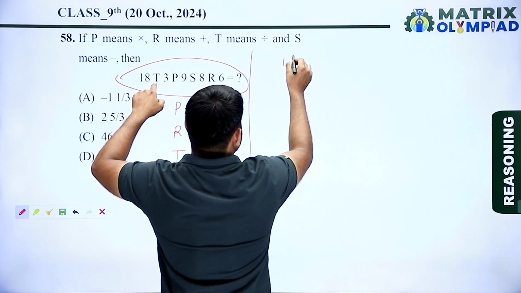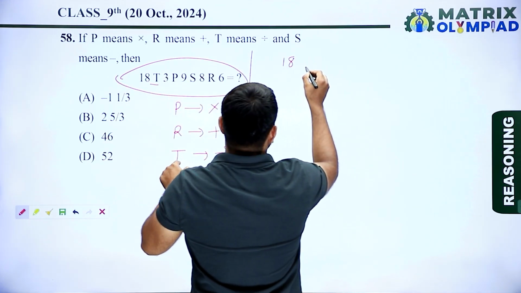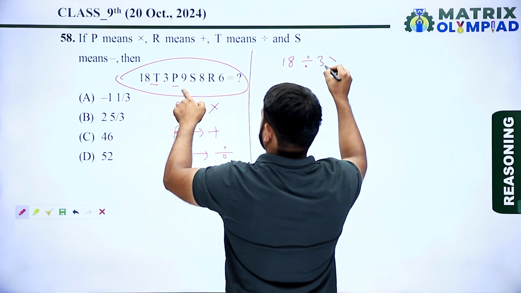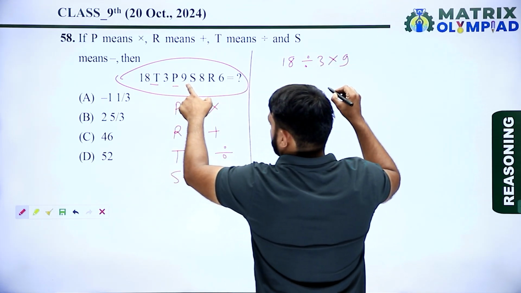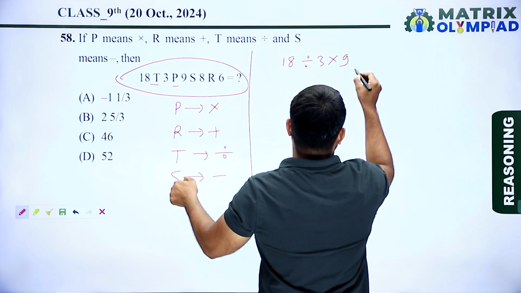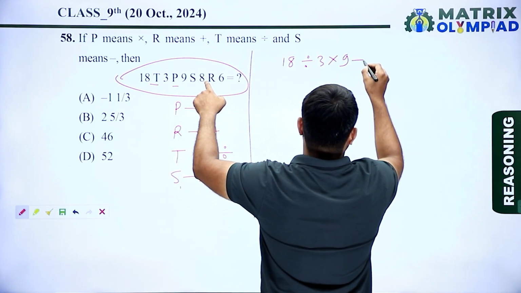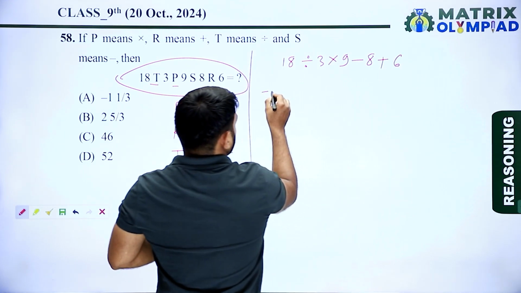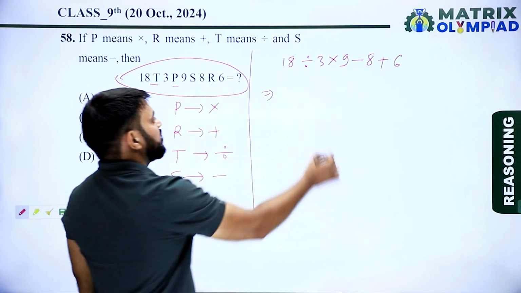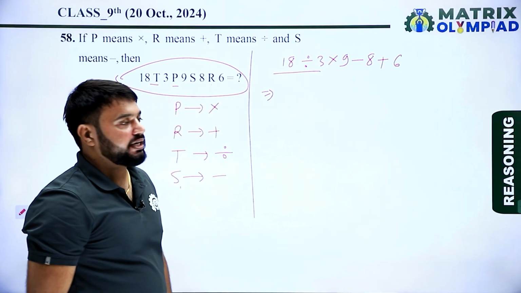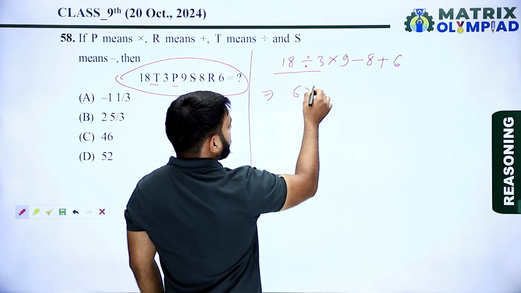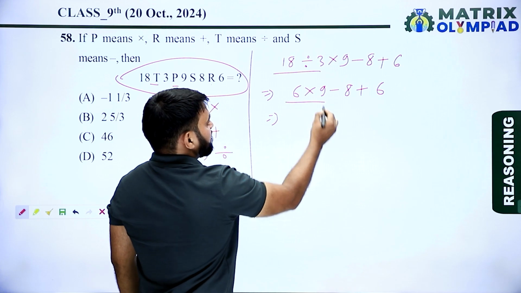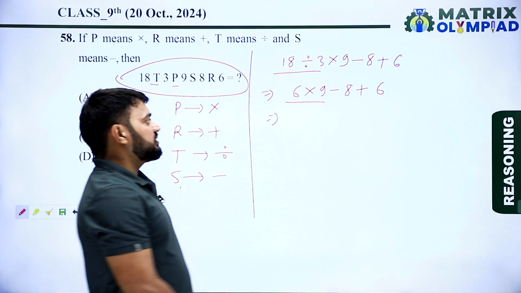The given expression is 18 T 3 P 9 S 8 R 6, which means 18 divided by 3 multiplied by 9 minus 8 plus 6. Using the BODMAS rule, 18 divided by 3 means 6, and 6 multiply by 9 means 54.